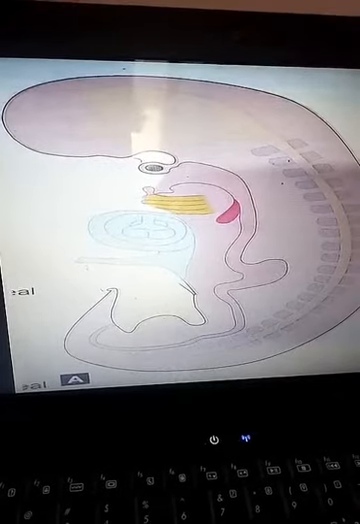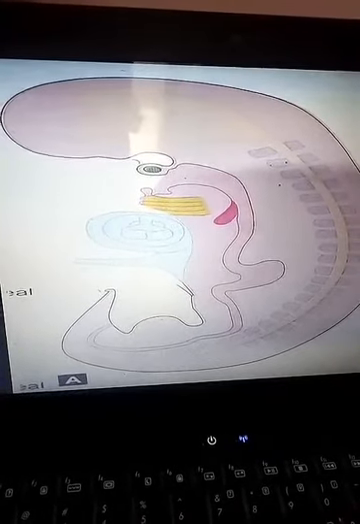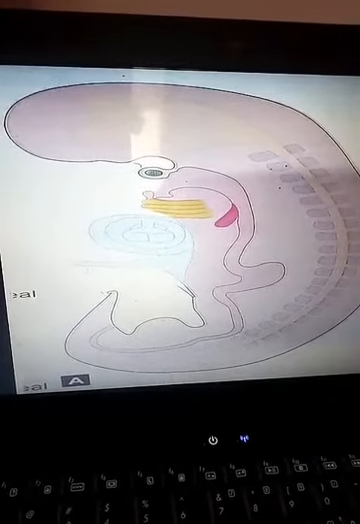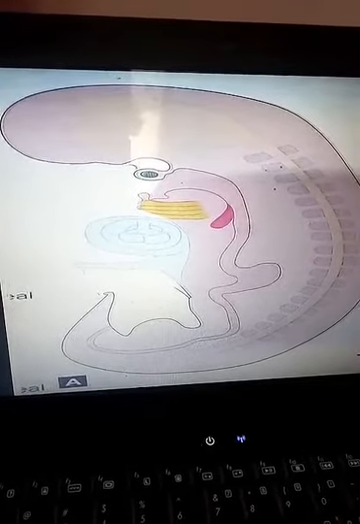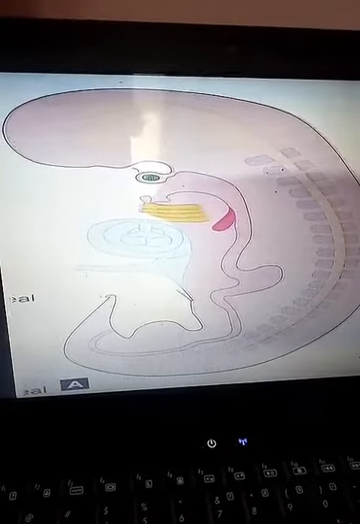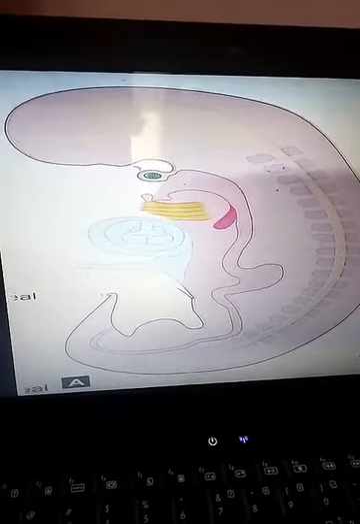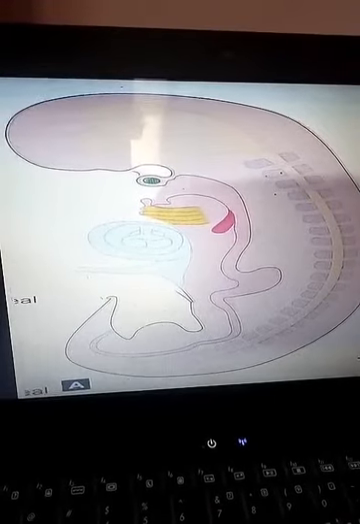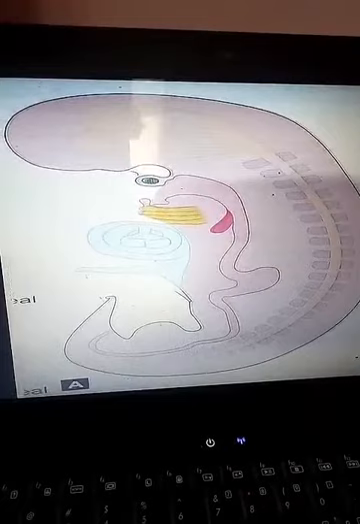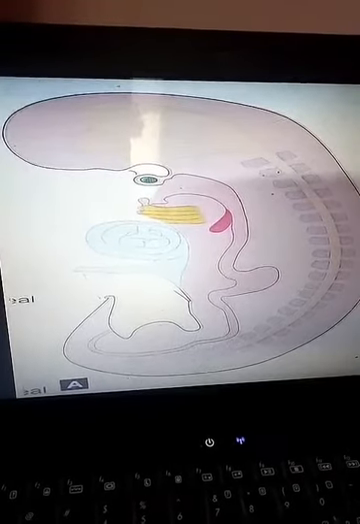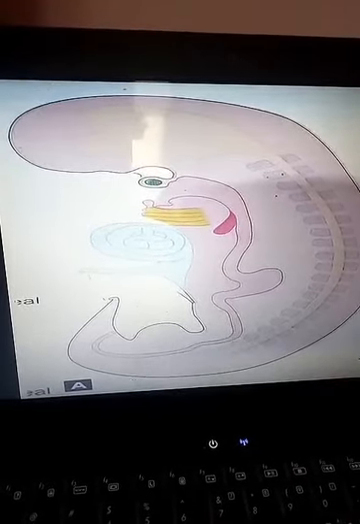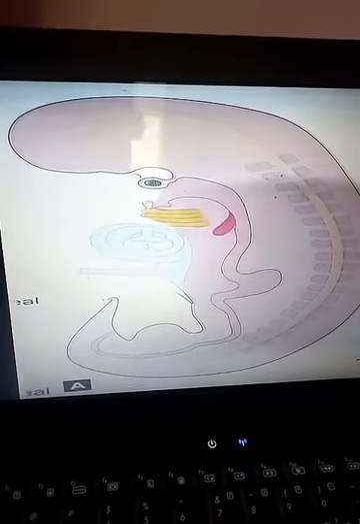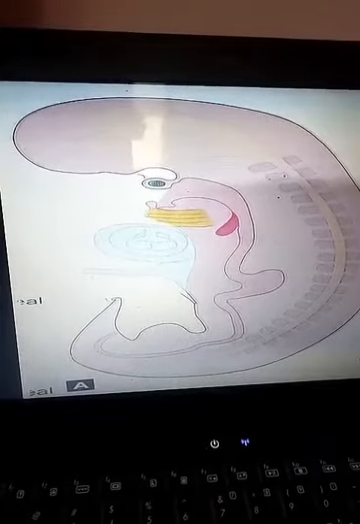Then we have the respiratory part. Respiratory part means where the respiration takes place. So it includes the respiratory bronchioles, alveolar ducts and alveoli. So it is concerned with the exchange of gases. Now we will see the development of the various components of the respiratory system. Pharynx you already know from the alimentary system. You know the pharynx, the face, nose, palate, all the development I have already taught you in the other chapters.